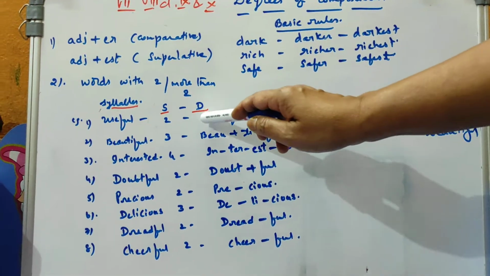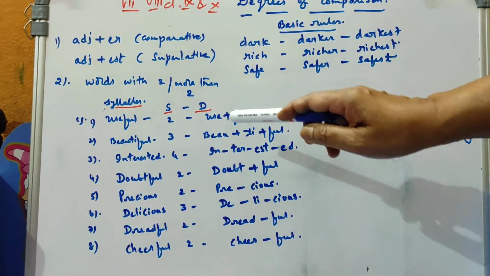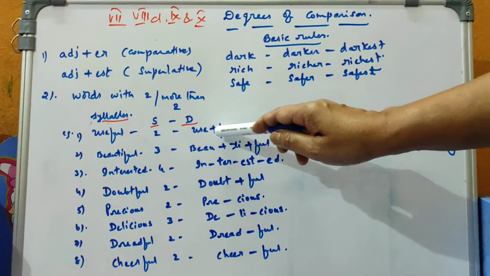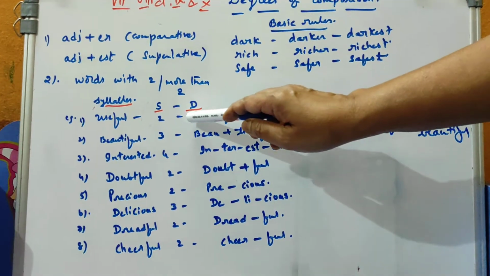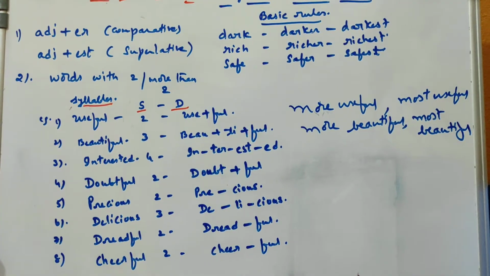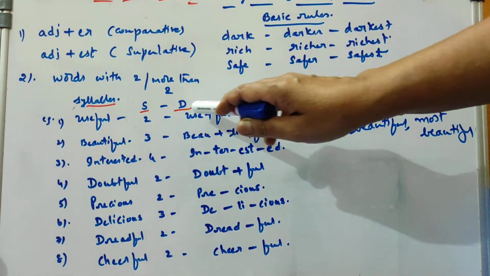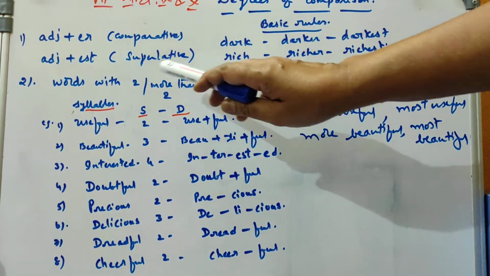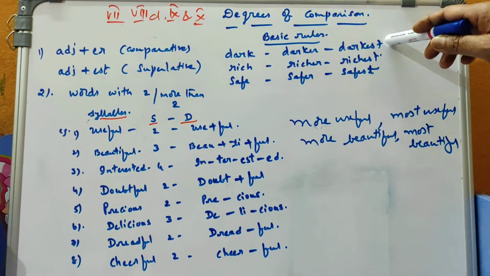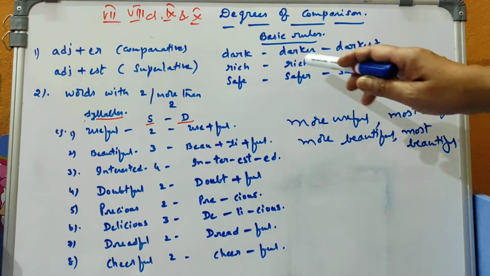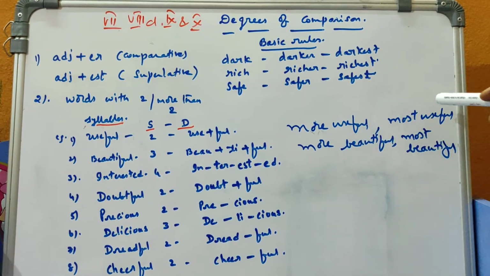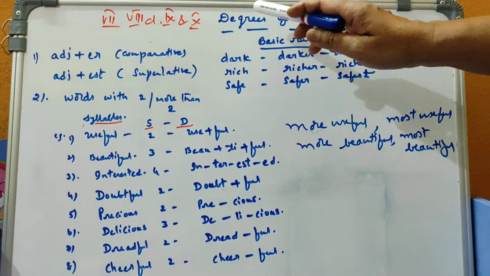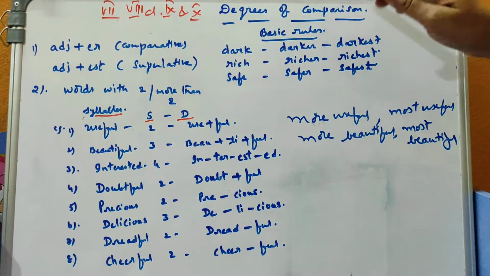Then 2 syllables. This is 1 and this is 2. While pronouncing the word, we are stressing here and also here. So 2 syllables are there. So this is useful. Then here we cannot follow the rule of er or est. Instead, we have to go for the other option, that is more useful and most useful. More useful for comparative degree and most useful for superlative degree.